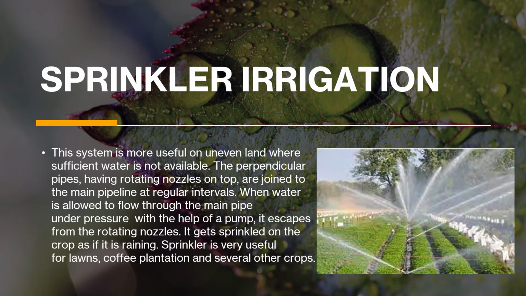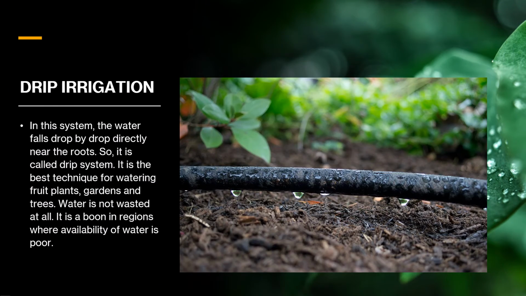Now, it's time for drip irrigation. This is very useful. In this system, the water falls drop by drop directly near the roots, as you can see, drop by drop it's coming down. That's why it's called drip irrigation. It is the best technique for watering fruit plants, gardens, and trees. And in this, water is not at all wasted, and it is a boon. It's very useful in the regions where available water is poor. This helps a lot for places like Rajasthan and Gujarat.